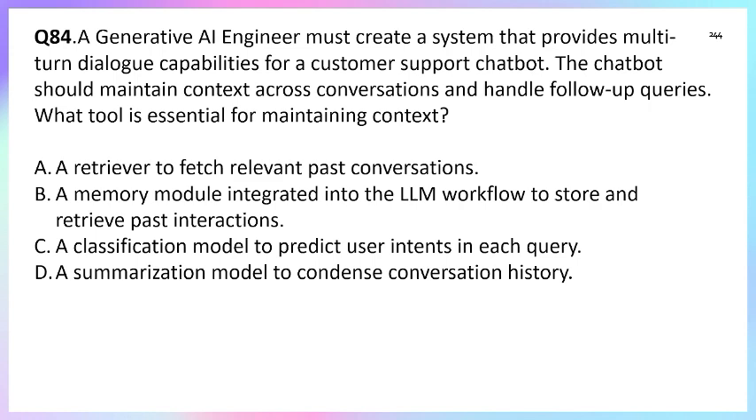Option C, a classification model to predict intents of each query. No, this is also not. And option D, a summarization model that converts conversation history. This is also for the conversation. So the correct answer is option B.